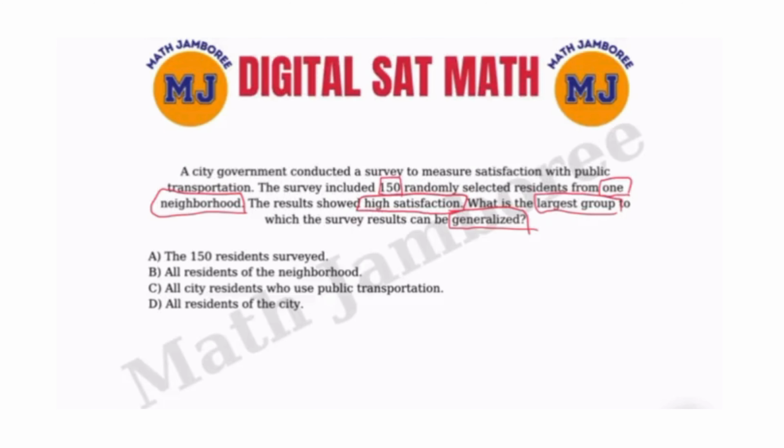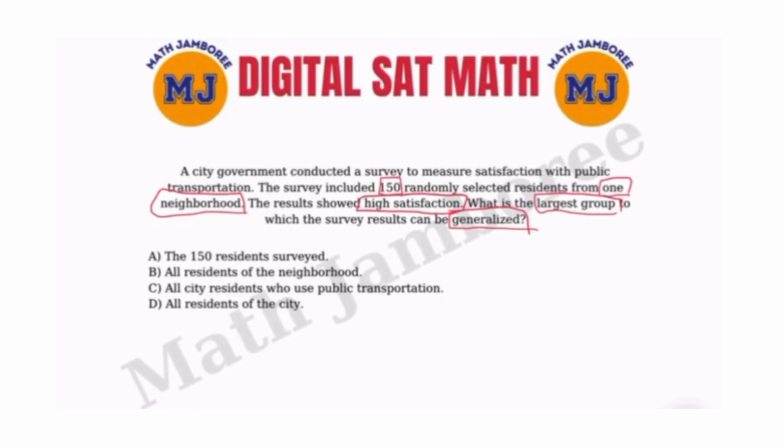When they usually ask you for a largest group that can be generalized, they mean a broad choice. It says 150 residents were selected, so they want you to select a choice that is more than 150 residents, because that was only the survey. You will understand when I explain the choices.